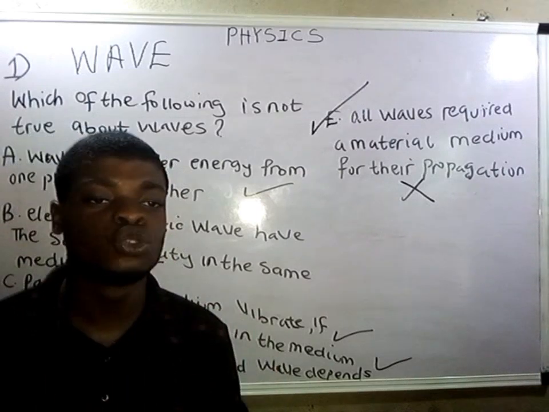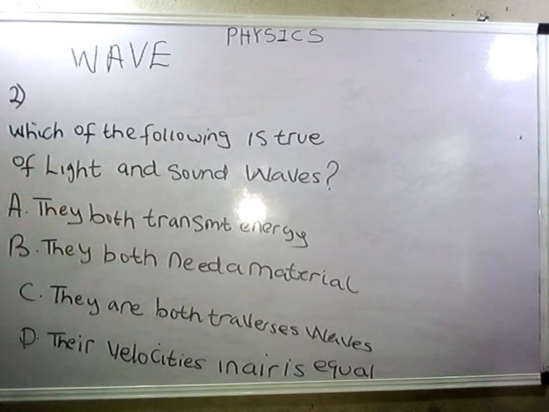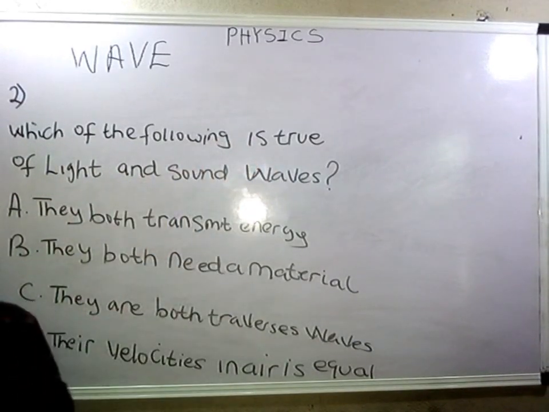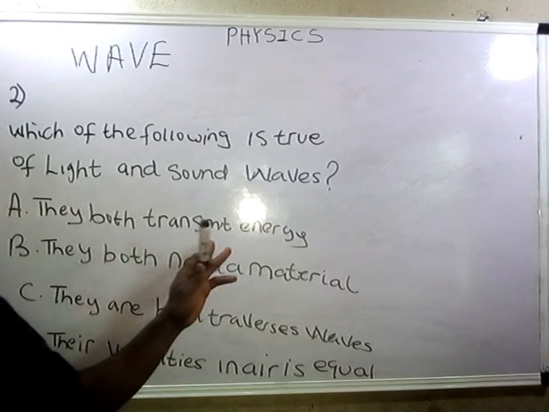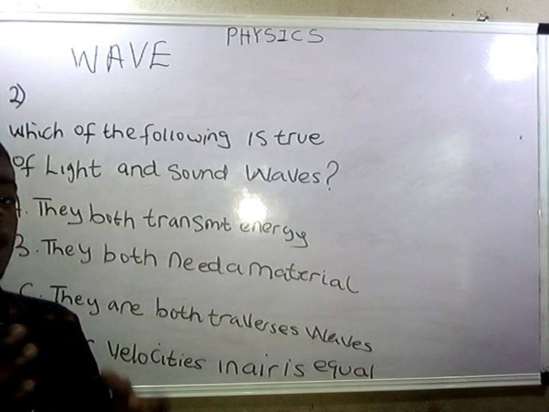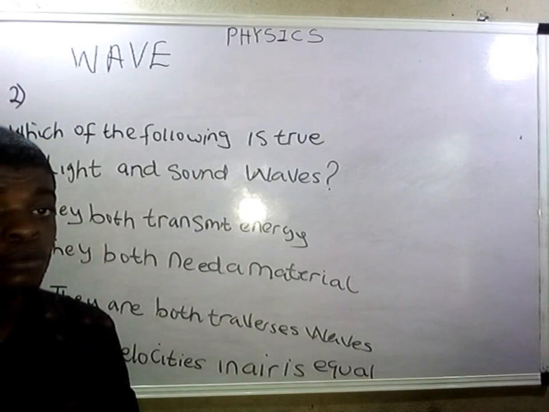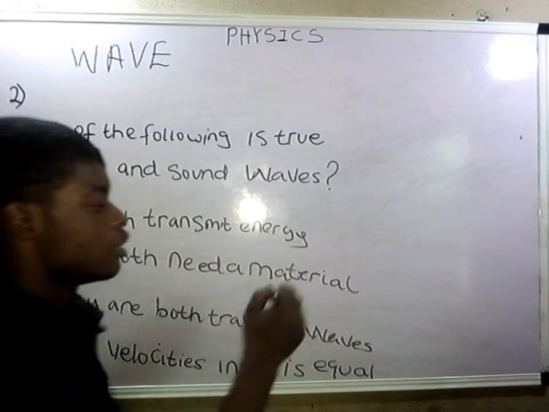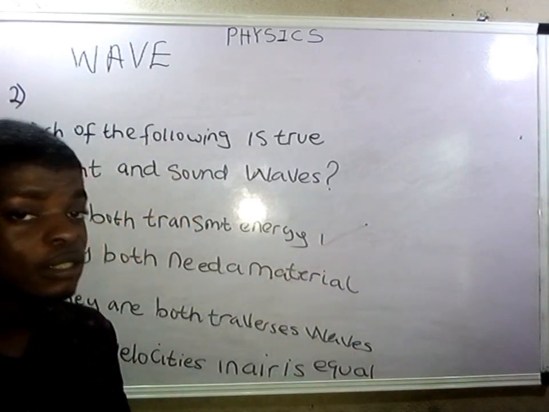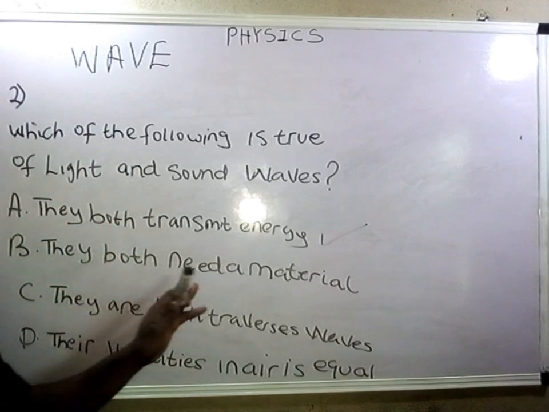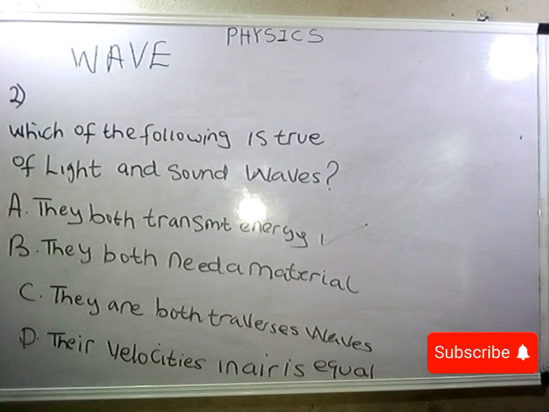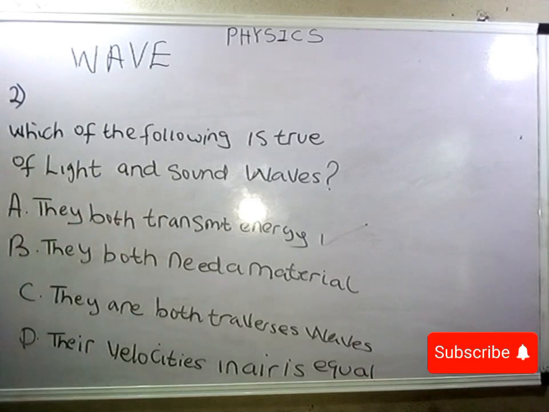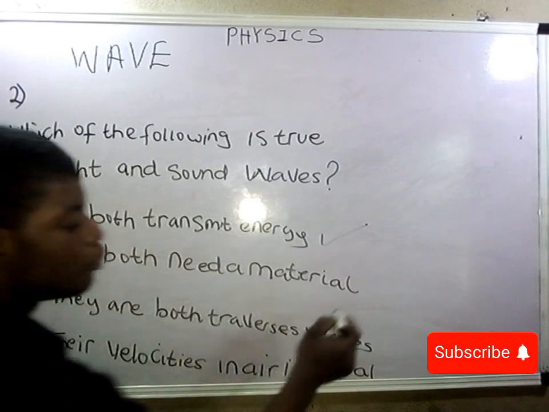So let's take question 2. Guys, this is question 2. Which of the following is true of light and sound waves? We have number A, they both transmit energy. That means light and sound waves are waves, and it is a general characteristic of all waves to transfer energy. So A is correct. Let's wait. B, they both need a material medium. No. Sound waves are mechanical, they require a material medium, but light waves do not require one. So B is totally wrong.